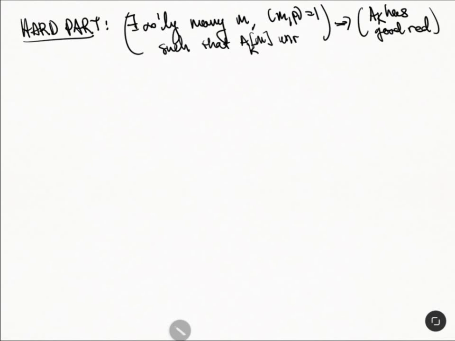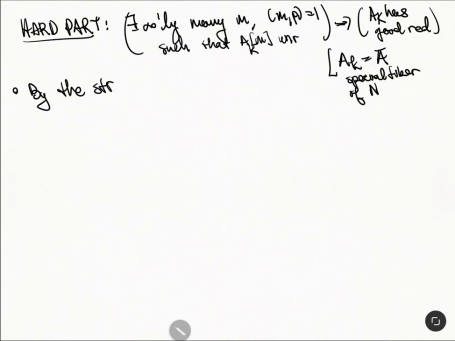All right, so now what we're going to do is recall A[m], by the structure theorem for A[m]. Actually, here we're going to show that A_K, so this is A bar, the special fiber of the Néron model, over R, or over O_K, is proper.